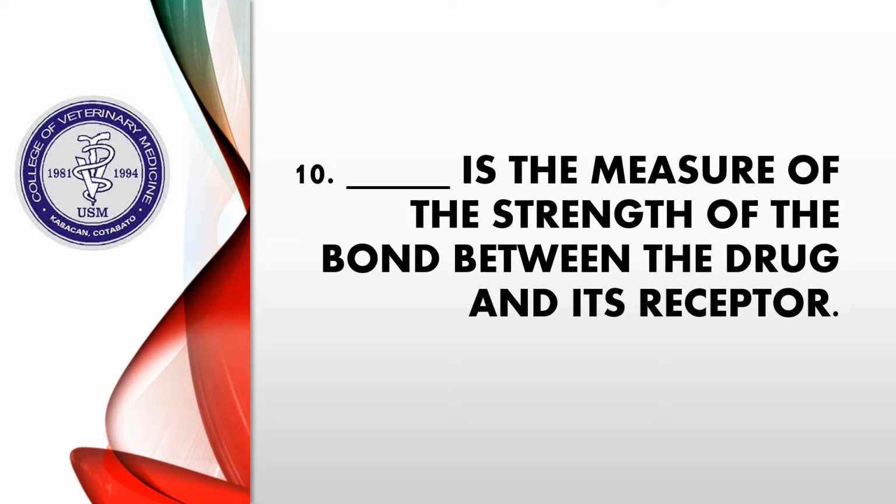So the correct answer for this is the affinity. Now it is a measure of the strength of the bond between the drug and the receptor. So of course, this is measured in terms of the Kd, or the measure of the dissociation constant between the drug and the receptor. So it is also related to potency, because the higher the binding, the less would be the amount of the drug that would be required to produce an effect of a specified intensity. Now, the lower the binding, or the lower the strength of the binding, the higher would also be the dose of the drug that would be required to produce the EC50.